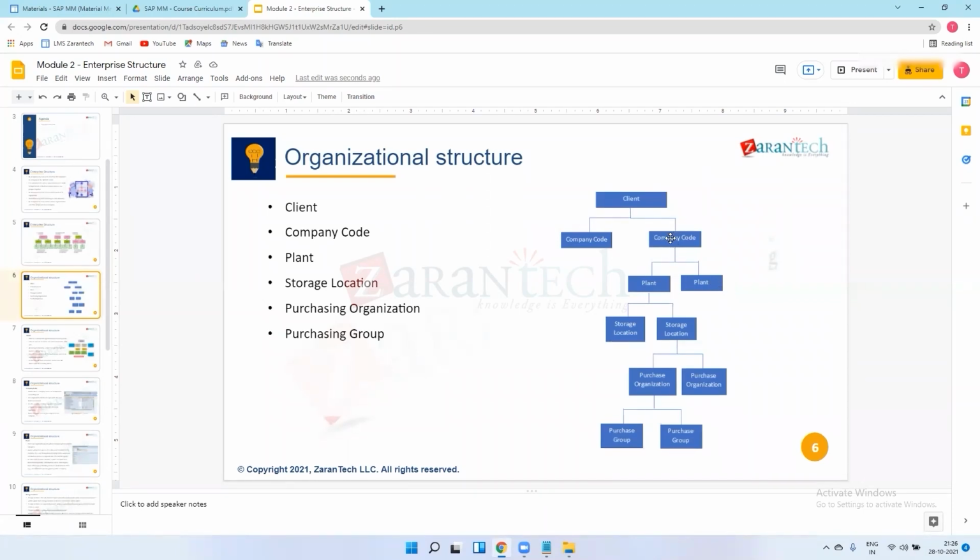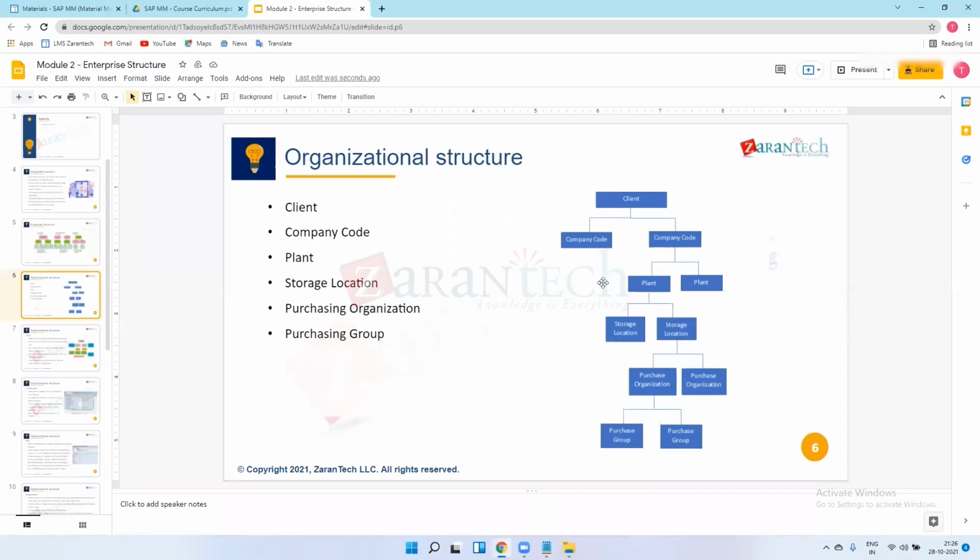I will have, suppose, one company code, and there is one client requirement that I need to have one company code and I want 10 plants. So we can create 10 plants as well, but we need to create that plant in this company code only. We cannot create one plant in this company code and one plant in that company code. There is no direct relationship between these company codes for these plants.